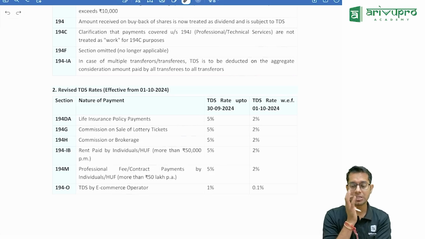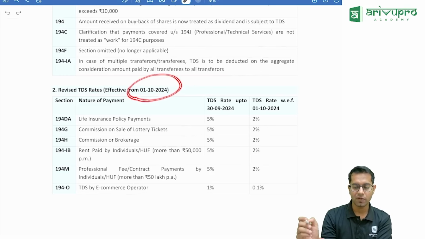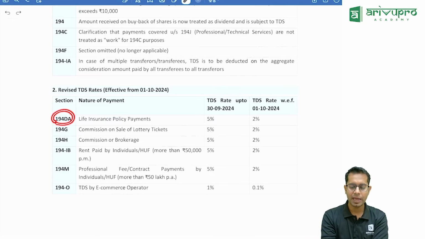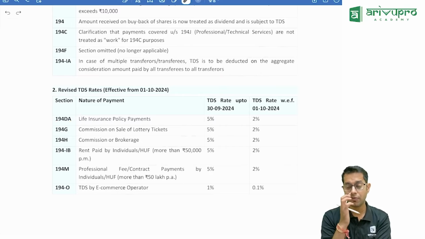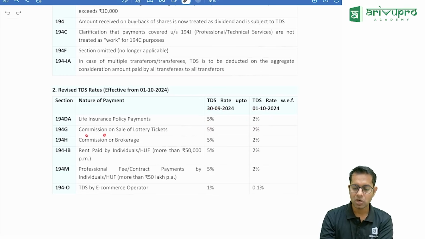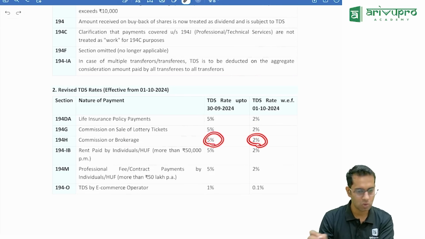Now, there is a change in TDS rates with effect from 1st of October 2024. I have given what the rate was before and what the new rate is now. 194DA: if your life insurance policy is maturing and you get some money, it was 5%, now it is 2%. Commission on sale of lottery tickets is now reduced to 2%. Normal commission which you are paying to, let us say, an agent in my Priya Sarees, whatever commission I am paying them, is reduced to 2%.